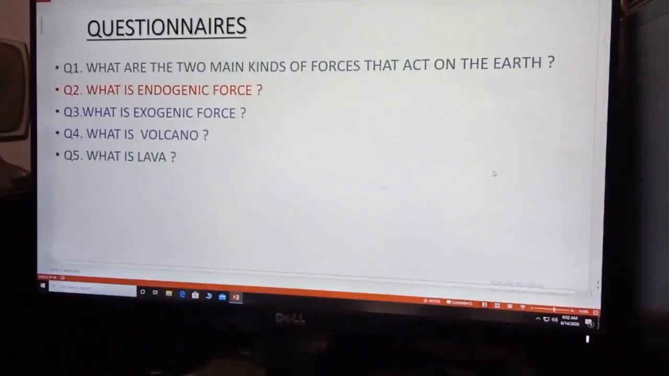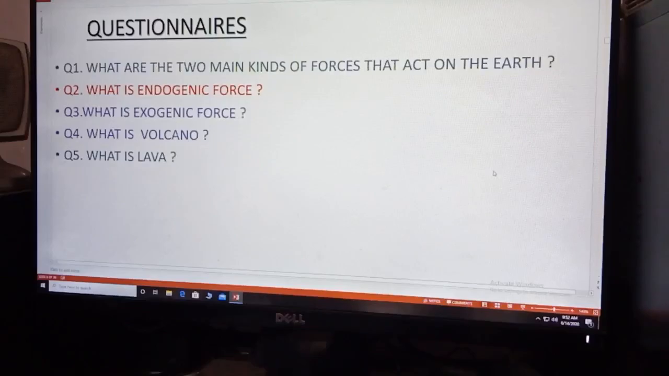Now children, see the questions. First question, what are the two main kinds of forces that act on the earth? Second, what is endogenic force? Third question, what is exogenic force? Fourth question, what is volcano? Fifth question, what is lava? Children, I am giving you 5 minutes to do these answers. Write it in your copy and click the photograph and send to me.